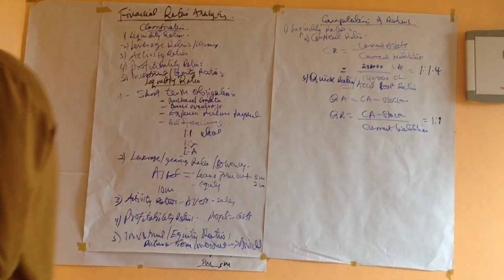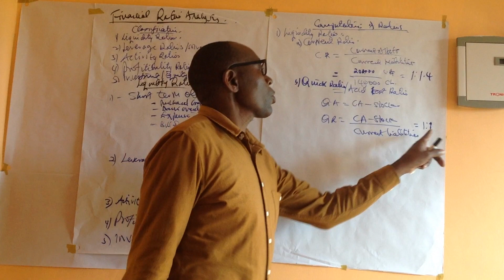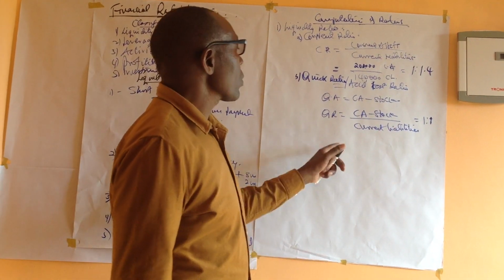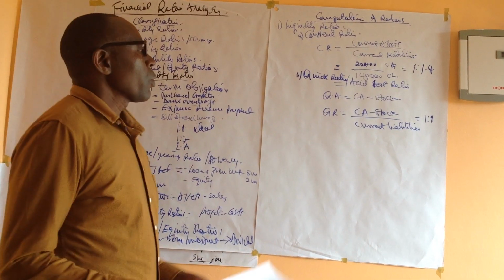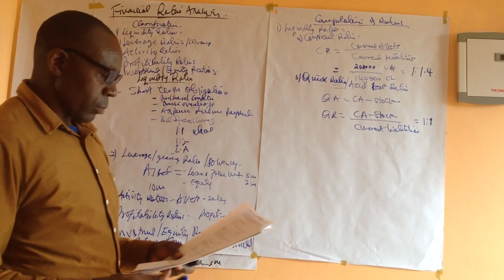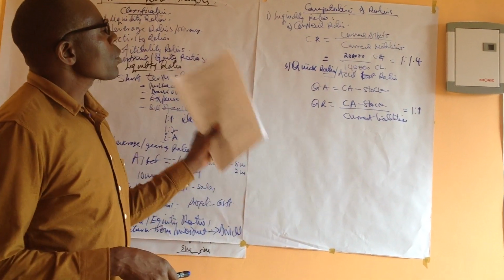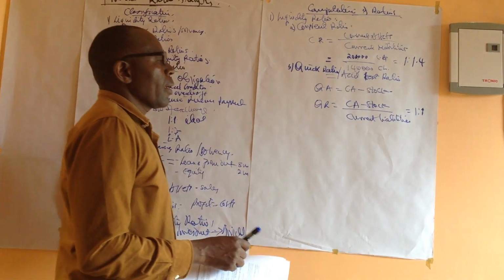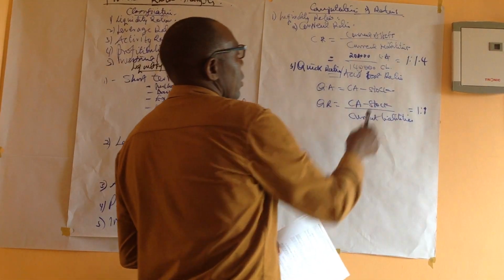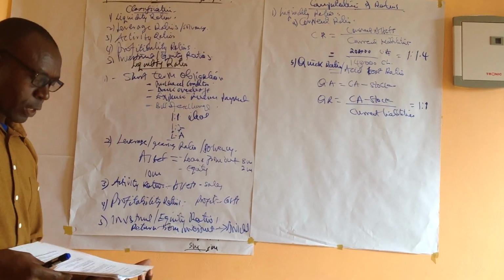Quick ratios, which I've said, the ideal ratio will always be 1:1. In that case, we shall be seeing examples on the same. We shall be working out examples and questions relating to the assets and the stock that you have there. So that's it for the quick ratios.